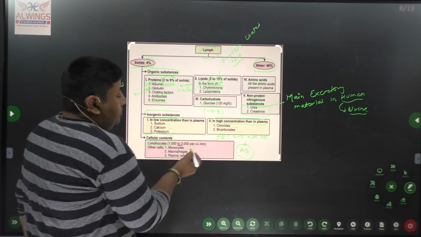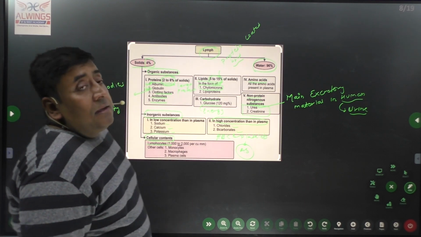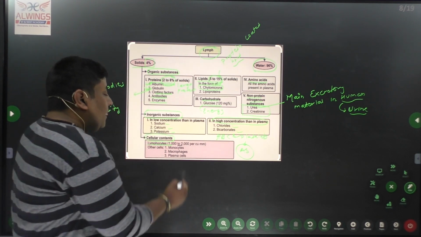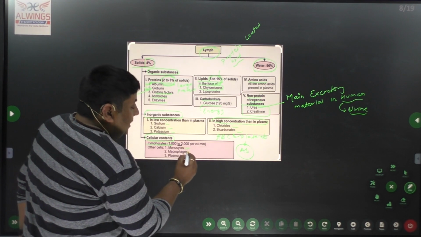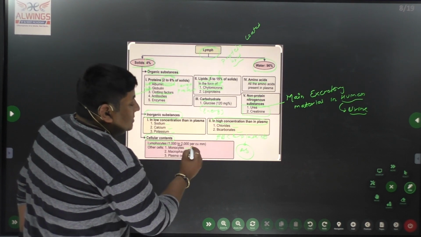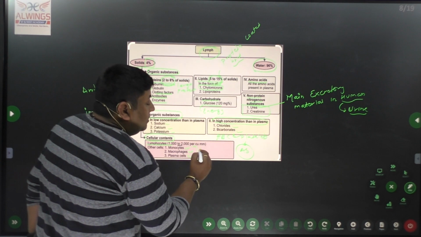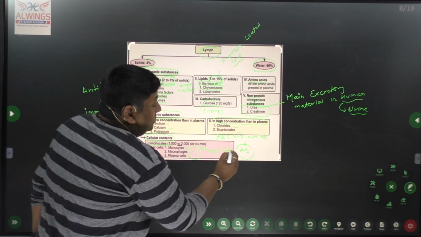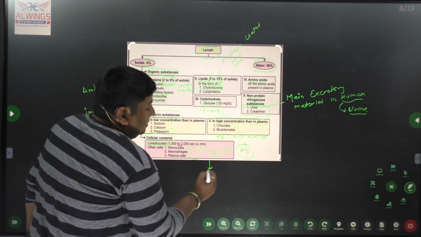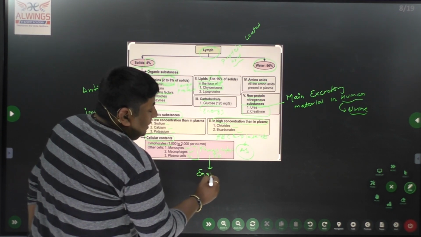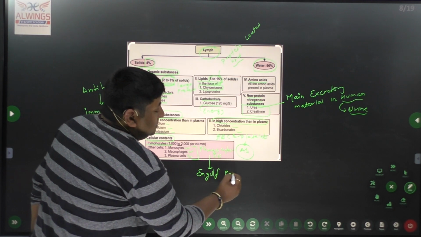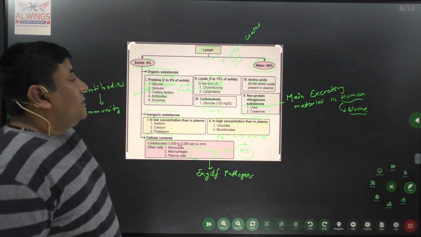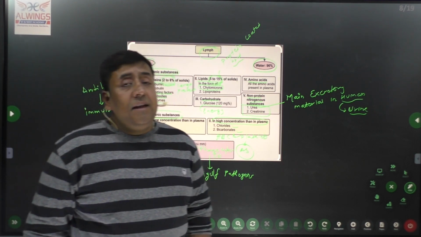The number can be 1000 to 2000 per cubic mm of blood. Along with that, it contains monocytes, macrophages, and plasma cells. These all perform phagocytosis. Phagocytosis means they engulf pathogens. Okay. So that is about our lymph.